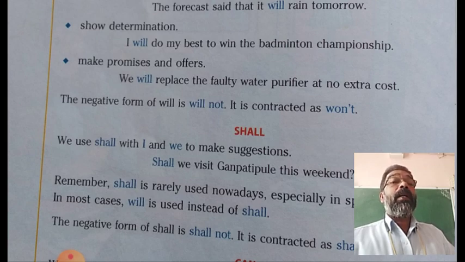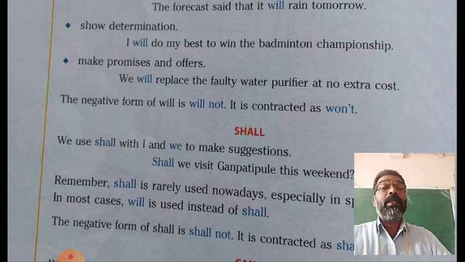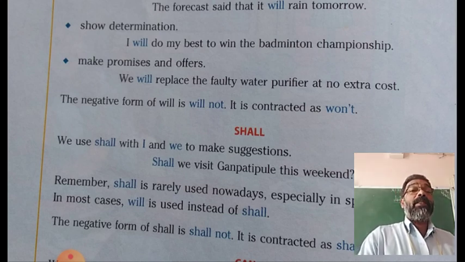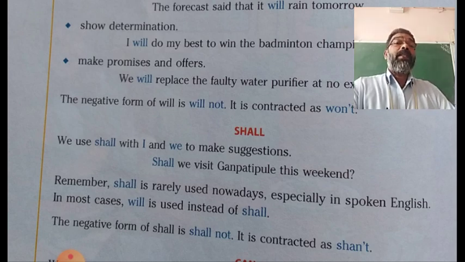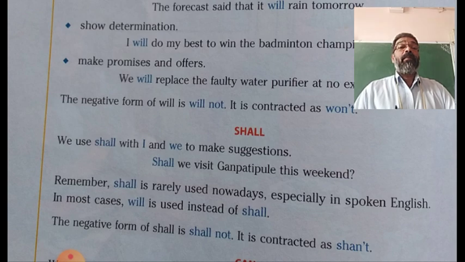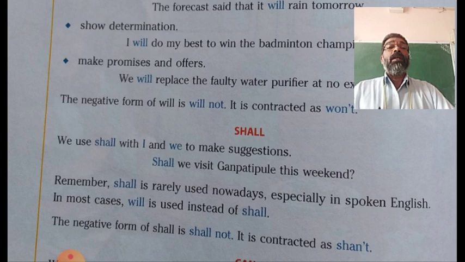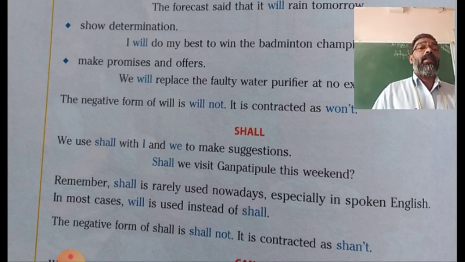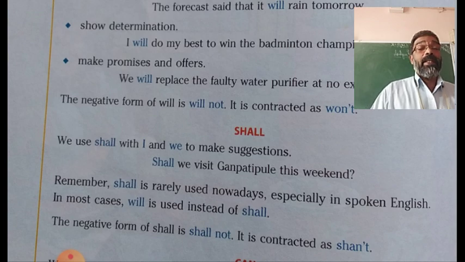The other function of shall is to make suggestions, as in the example, shall we visit Ganpatipur this weekend? That is a suggestion made by shall we.